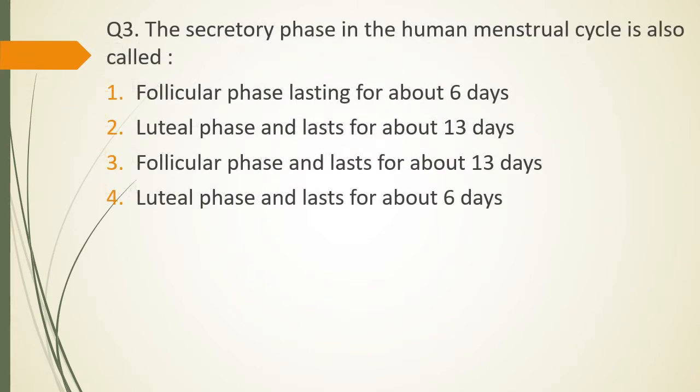Question number 3. The secretory phase in the human menstrual cycle is also called as: Option 1, follicular phase lasting for 6 days. Luteal phase lasting for 13 days. Follicular phase lasting for 13 days, or luteal phase lasting for about 6 days. The correct answer is option 2. It is also called as luteal phase and lasts for about 13 days.